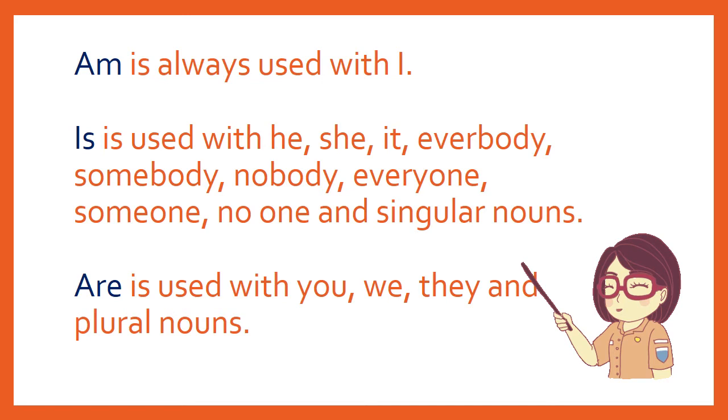Are is used with you. You are eating. We are eating. They are eating, and plural nouns. Now when we talk about plural nouns, we say boys is plural. So we say boys are eating, girls are eating. We can even talk about two person like Ram and Rahim. They are two. So we say Ram and Rahim are eating. Is it clear to all of you where we use am, is and are?